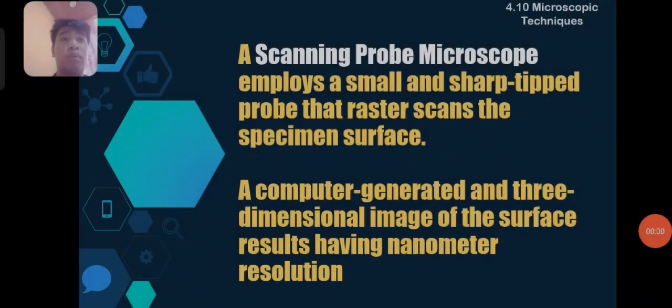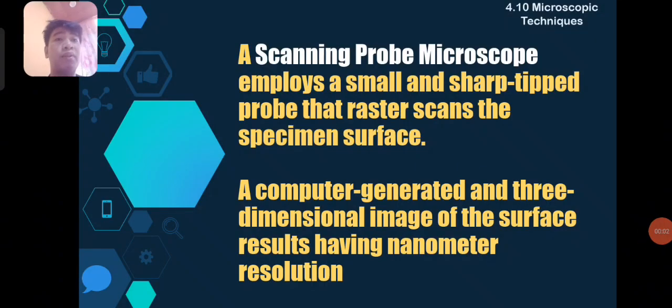Next, a scanning probe microscope employs a small and sharp tip probe that raster scans the specimen surface. It roams around to gather data on the outer surface of the specimen. Then a computer-generated, three-dimensional image of the surface results, having nanometer resolution.